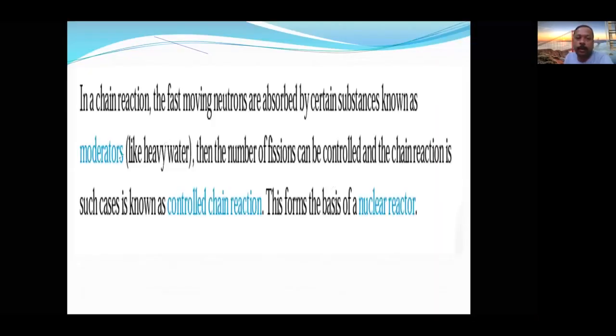In the same reaction, out of the three neutrons coming out in each and every step, if we are able to manage them, the fast moving neutrons are absorbed by certain substances called moderators. This is very important. What is an example of a moderator?